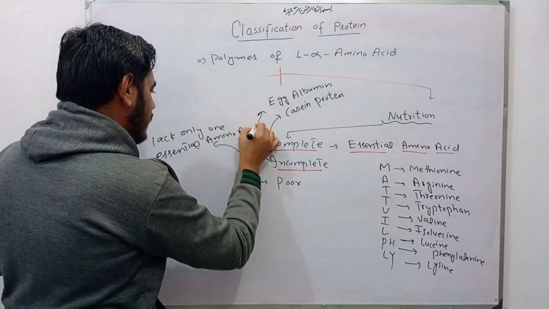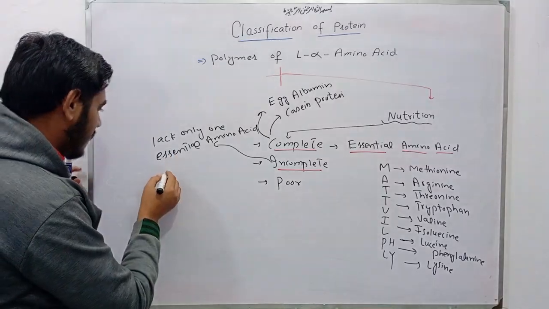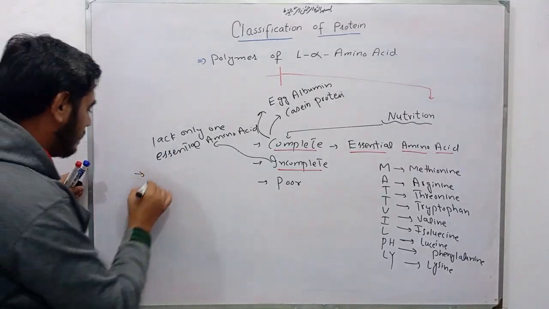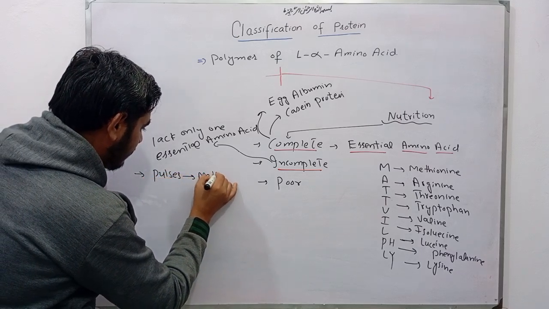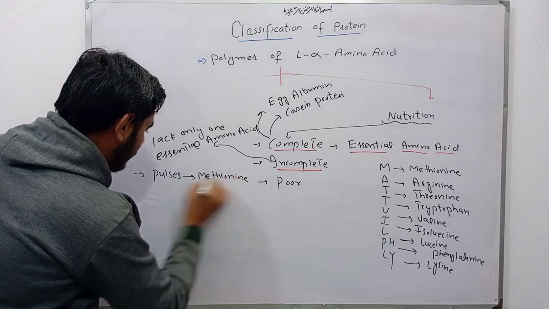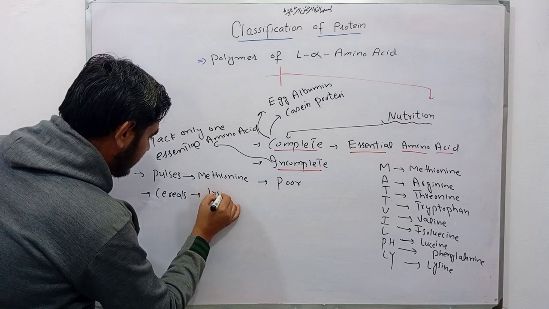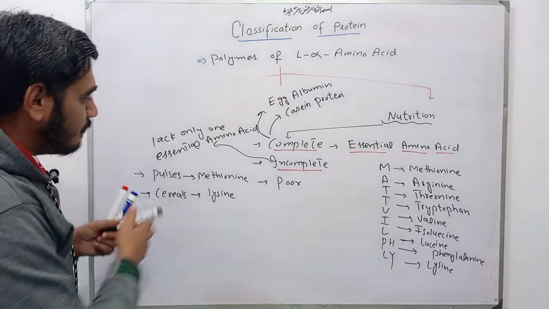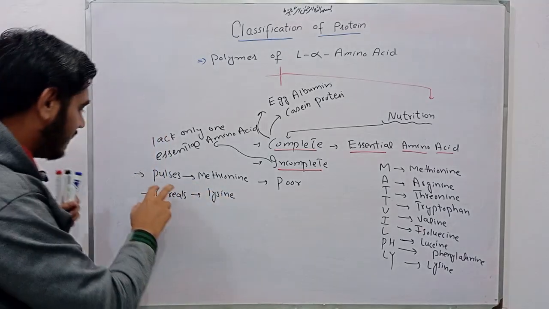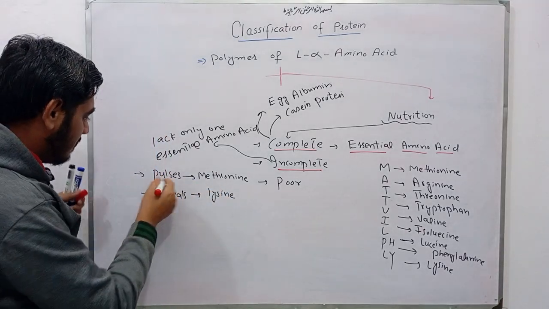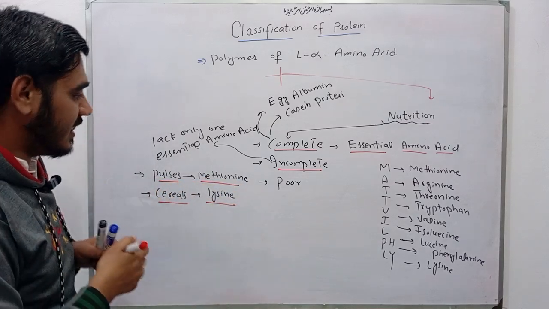Examples are pulses and cereals. Pulses are deficient in methionine and cereals are deficient only in lysine.